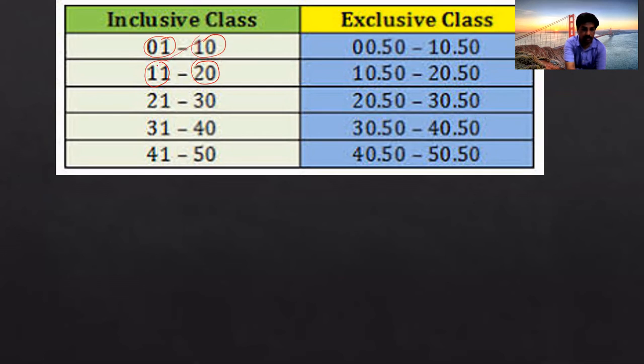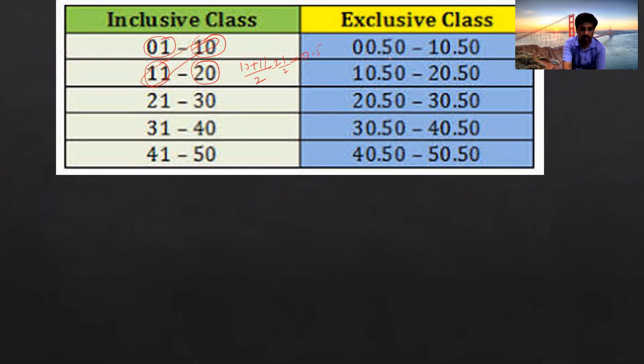Here, 10 plus 11 by 2, that is 21 by 2, equal to 10.5. This 10.5 is the lower boundary of the 11 to 20 class, and this is also the upper boundary of the previous class, 1 to 10. In the same way, you will get the lower boundaries and upper boundaries.